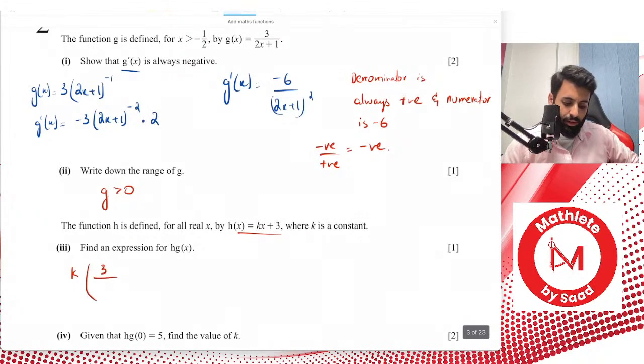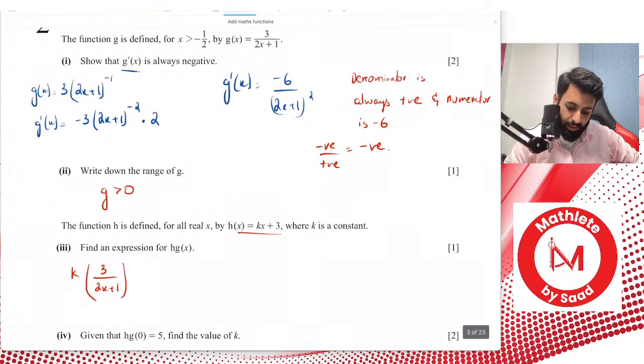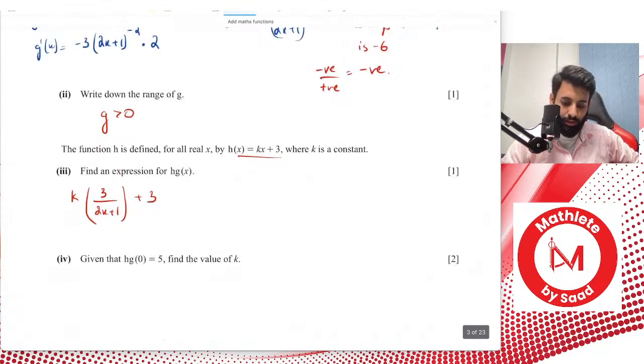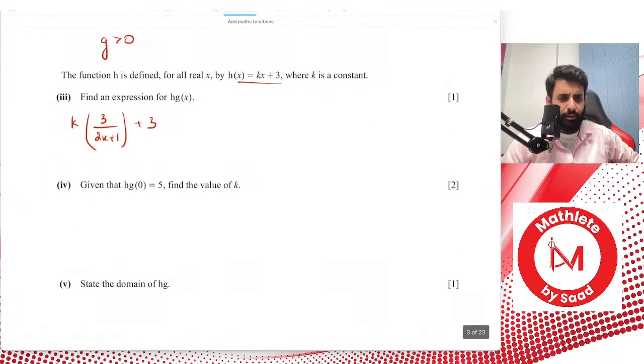So h of g of x: k, and x we're replacing with function g, so that's 3 times 2x plus 1 plus 3, and that's it. That's where part 3 ends. It's a 1 mark question, so there's no work that's required. Part 5 says, given that h of g of 0 equals 5, find the value of k.